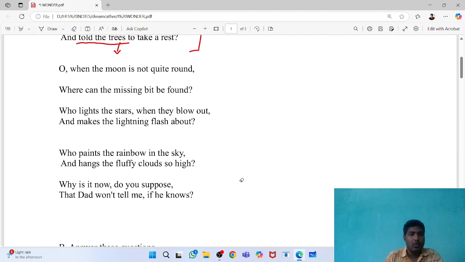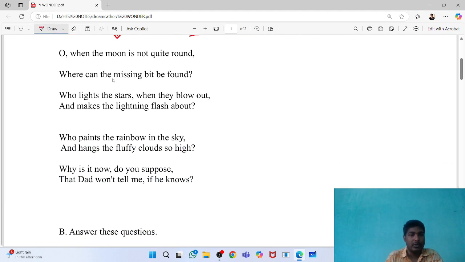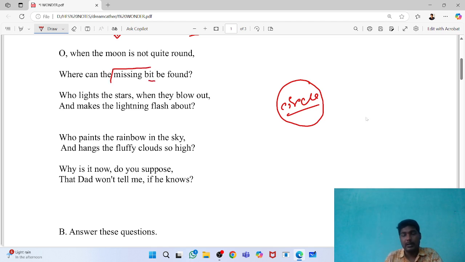What is the fifth question? Oh, when the moon is not quite round, where can the missing bit be found? Now all of you know the moon is circular, though my circle is not that perfect, please manage. So the moon is not fully circular sometimes. Where can the missing bit be found? Some part of the moon is invisible, maybe the moon is having only the crescent shape. This is called crescent shape.